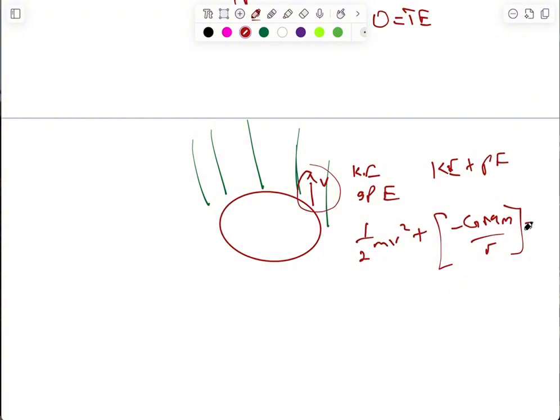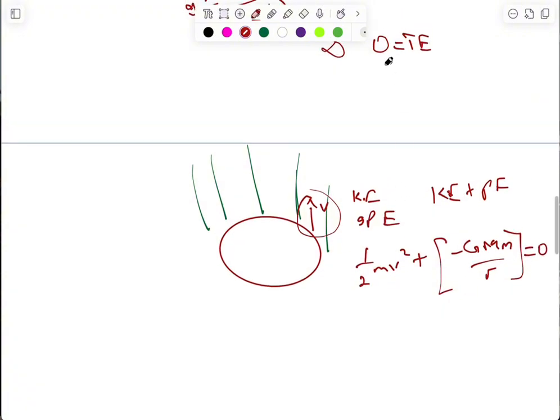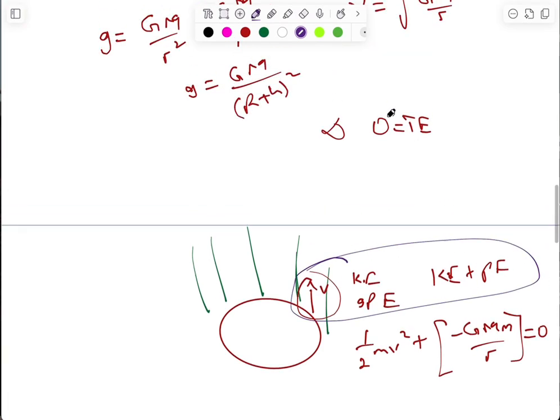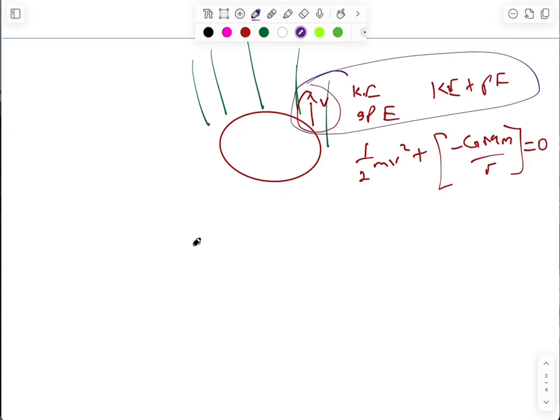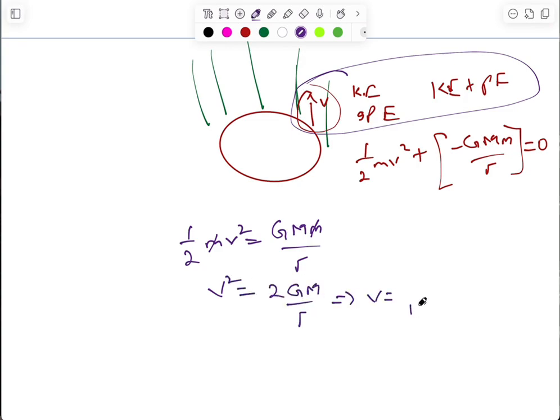So what do we have here? Everything will be equal to zero due to the law of conservation of energy. The total energy from the point of launch, which is the sum of these two, equals zero, which is the total energy at infinity. That infinity is like the point where this body has already escaped the influence of the gravitational field. So you can now solve this. You have half mv squared equals, taking that to the other side, GMm over r, and then this m can cancel out. Then you have v squared equals 2GM divided by r. That implies that v will be the square root of 2GM over r.